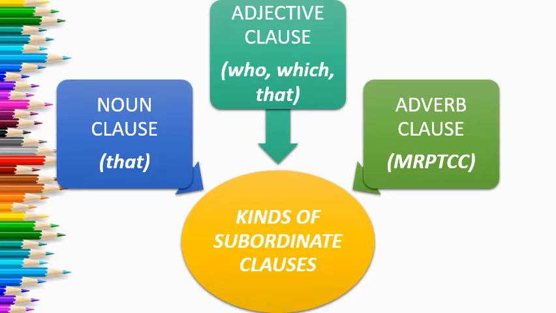Time. When you get the answer of the question when. Fine. So connectors are before, after, until, as soon as, many are there. Fine. So now C stands for condition. If what, meaning when you get the answer of the question if what, and here you have to use connector if. And your last is again C. C stands for contrast, concession. Fine. So here you have to use connector although.